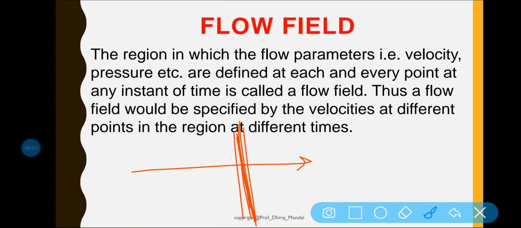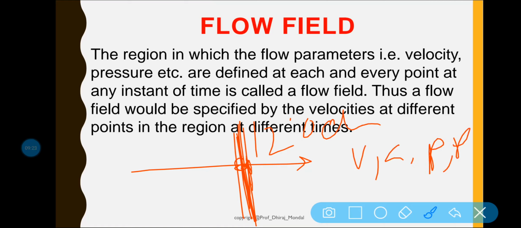But in case of Eulerian method, what we are doing, when this is a space or a place, that means in this place at 12 o'clock, later you have to determine that for the fluid which is flowing from this point, the velocity, acceleration, pressure, density, all these will be analyzed here, and that is called the Eulerian method. I think it is clear.